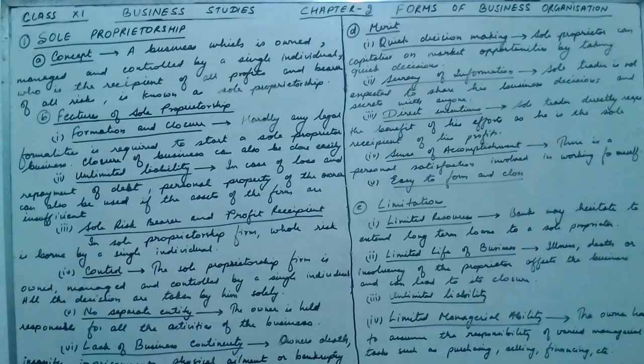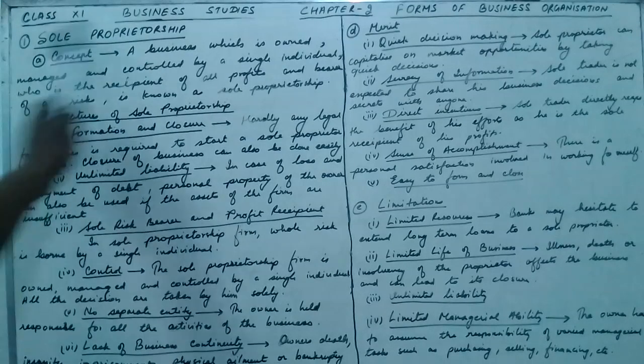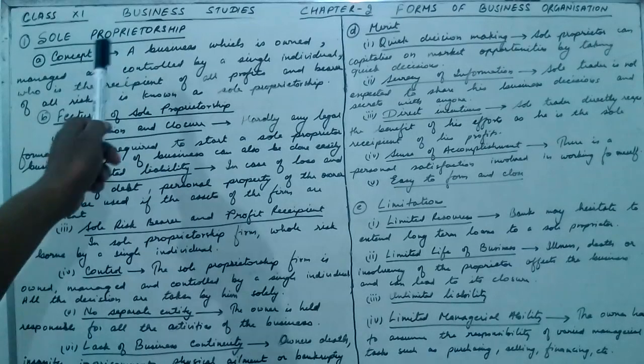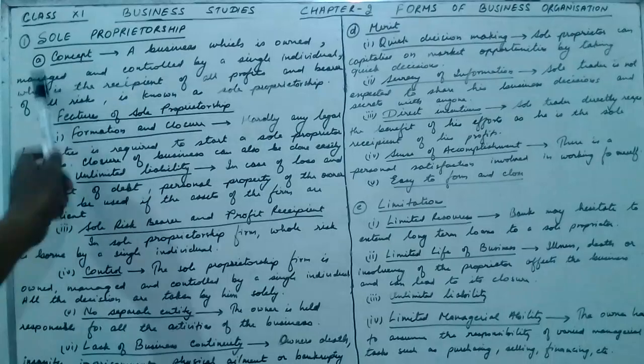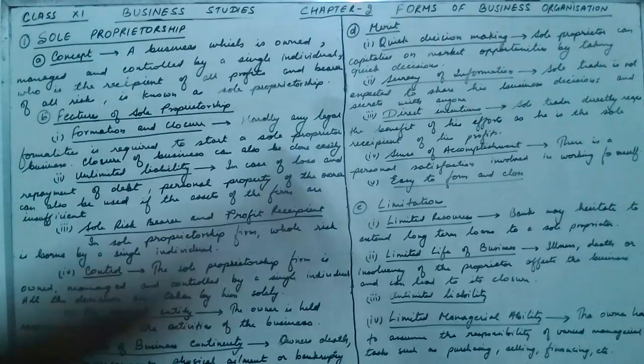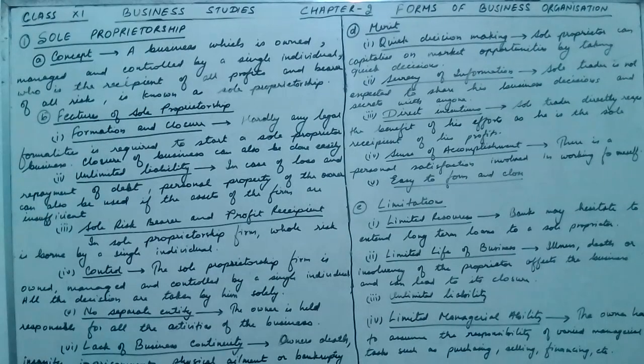First, sole proprietorship. What is sole proprietorship? A business which is owned, managed and controlled by a single individual. If a single individual is managing the business, owning the business, and controlling the business, then that type of business is called a sole proprietor business.